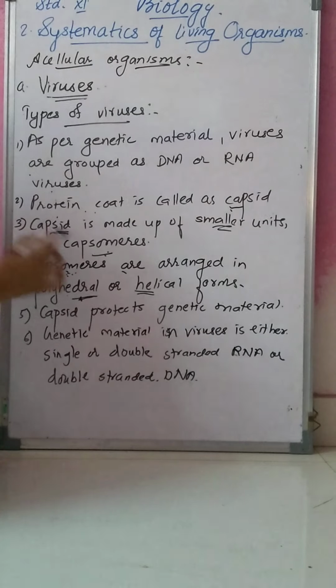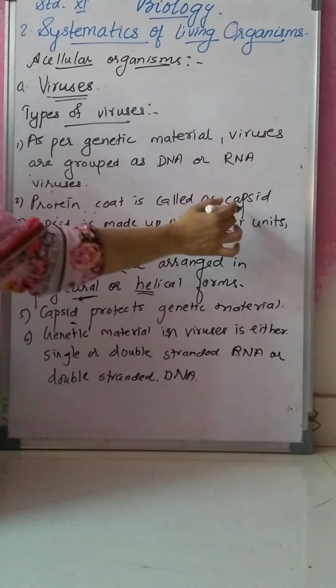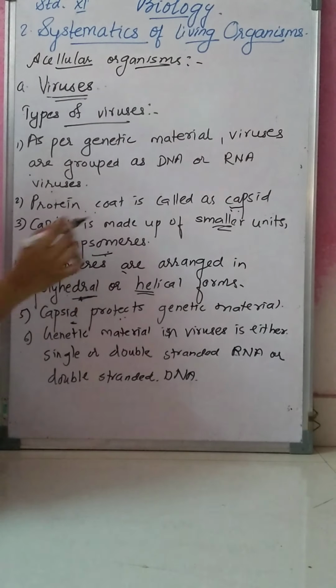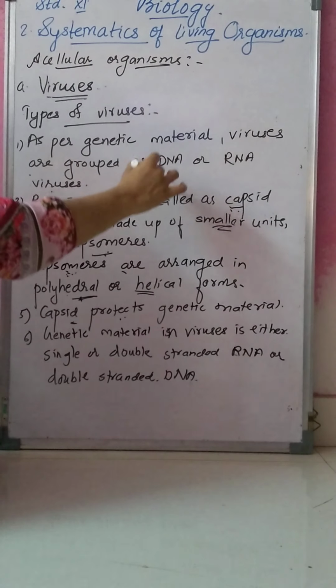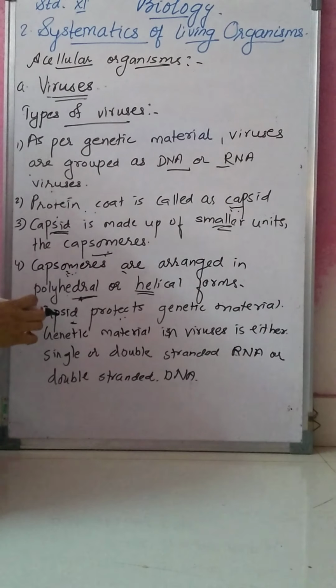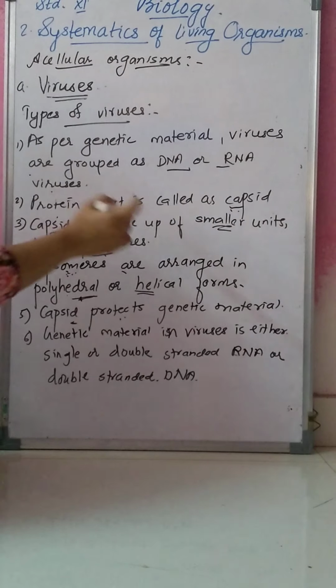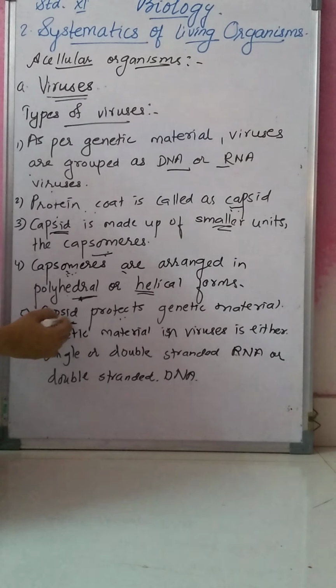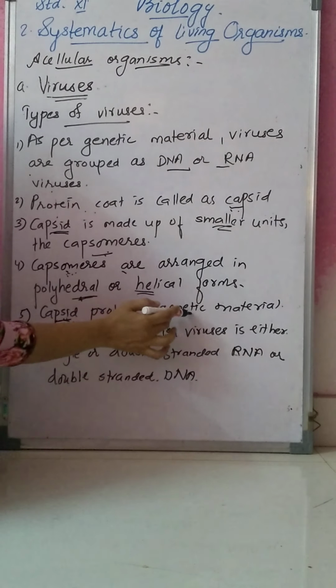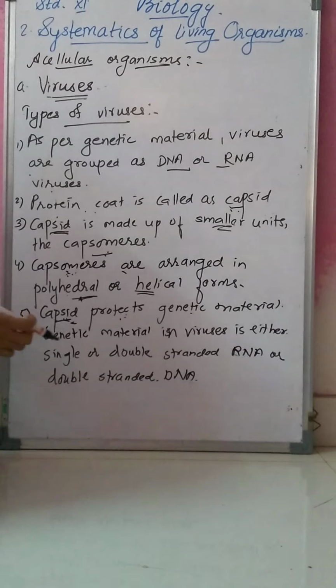Now this capsid protects the genetic material. The genetic material, that is DNA or RNA, is covered by capsid. So this capsid protects the genetic material.